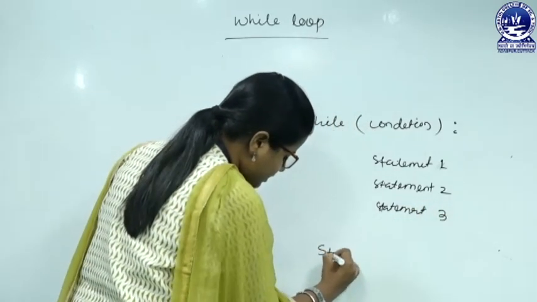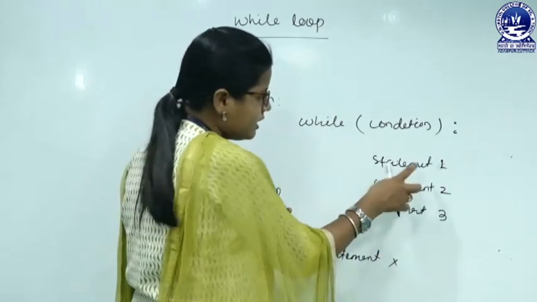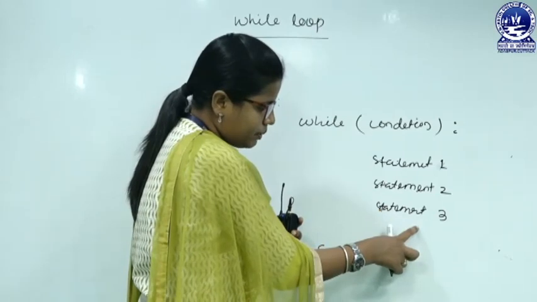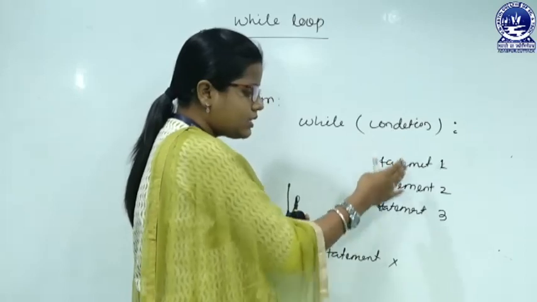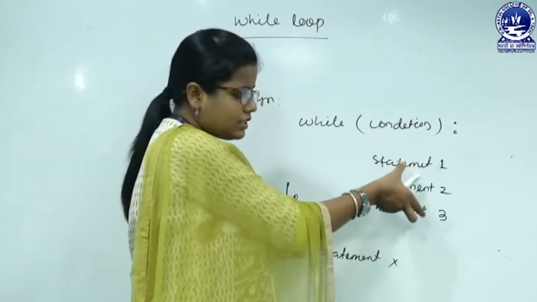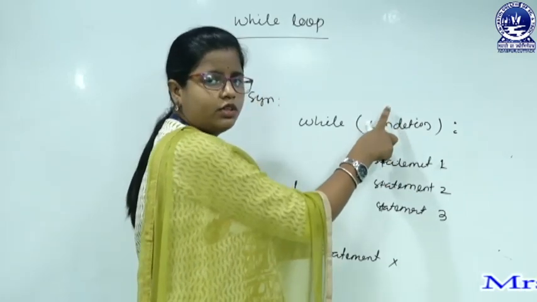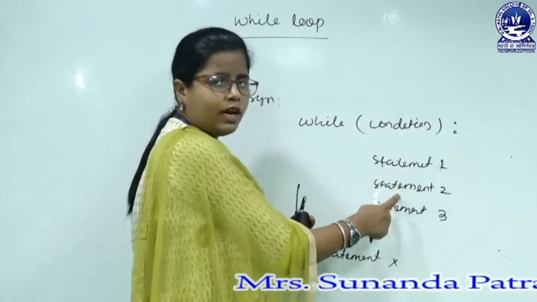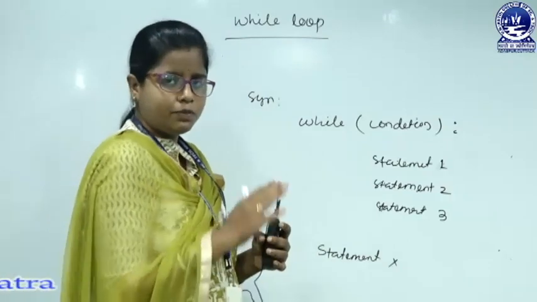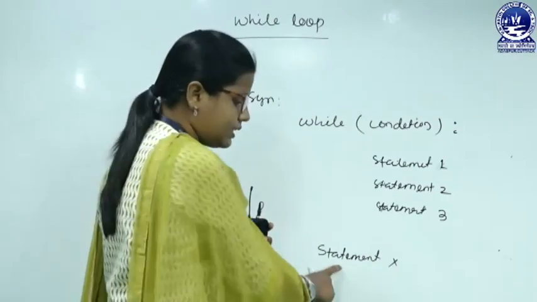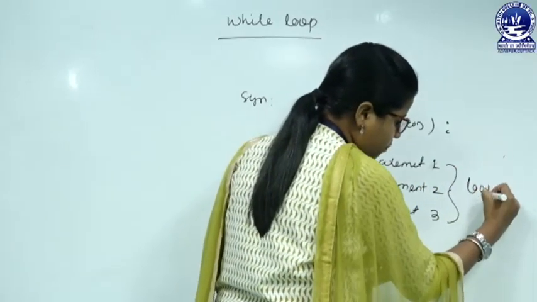Suppose here is the statement X. Look at this, statement 1, statement 2 and statement 3 are in the same alignment, that means they are indented. So these three statements belong to the while loop. If the condition is true, then we go for statements 1, 2 and 3. If the condition is false, the statement immediately after the while loop will get executed, that is statement X. So, these are the loop body.